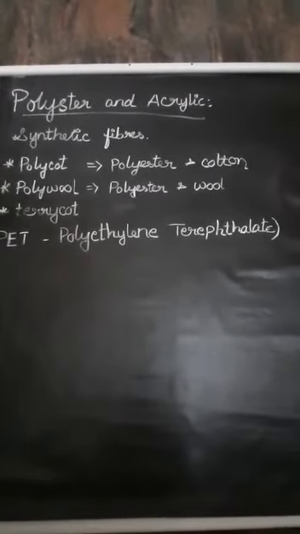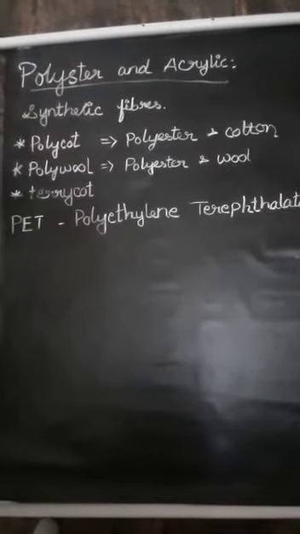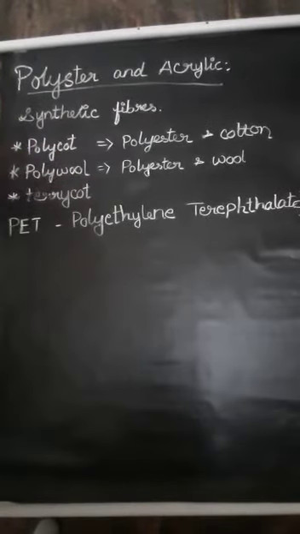Next, polyester and acrylic, which are also synthetic fibers. Polyester is another synthetic fiber. It can be drawn into very fine fibers and woven like any other yarn. Polyester is sold under names like polycot, polywool, and terracotta, and there are many other names as well. Polycot means polyester and cotton mixed. Polywool means polyester and wool. These two are mixed to make products.